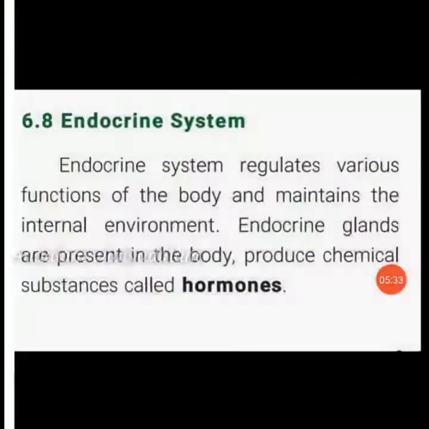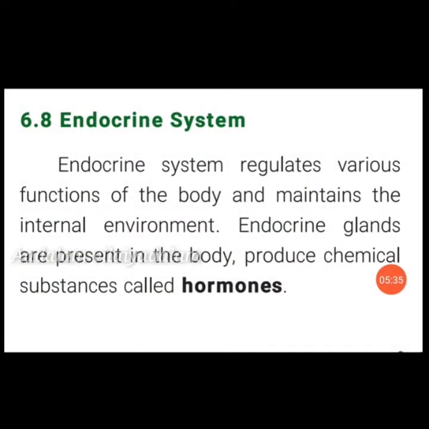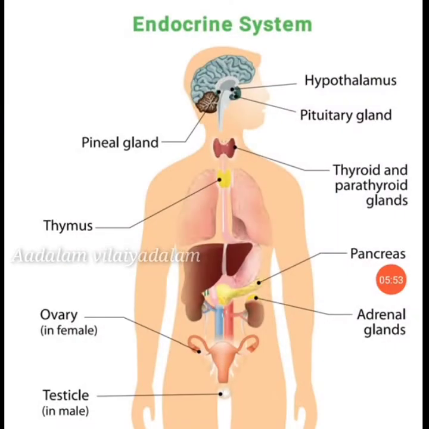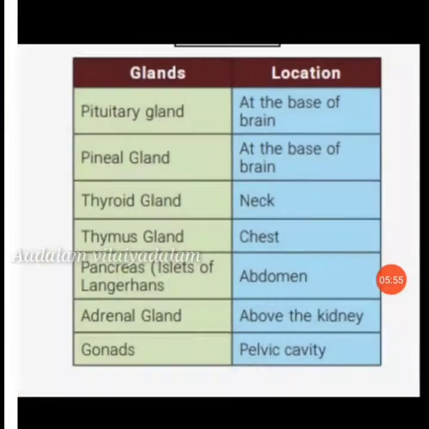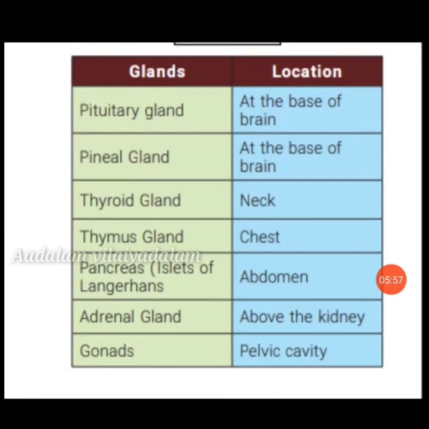So next system, endocrine system. The endocrine system regulates various functions of the body and maintains the internal environment. The endocrine glands present in the body produce chemical substances called hormones. Next, glands and location.